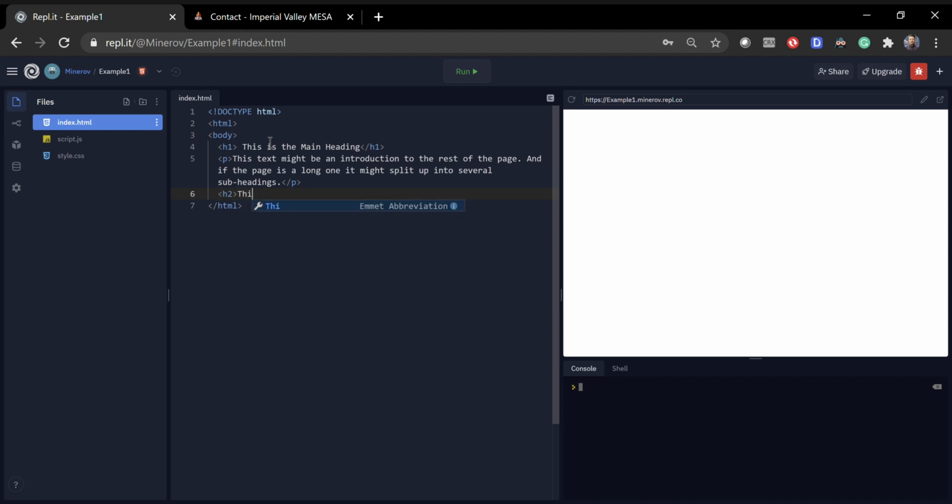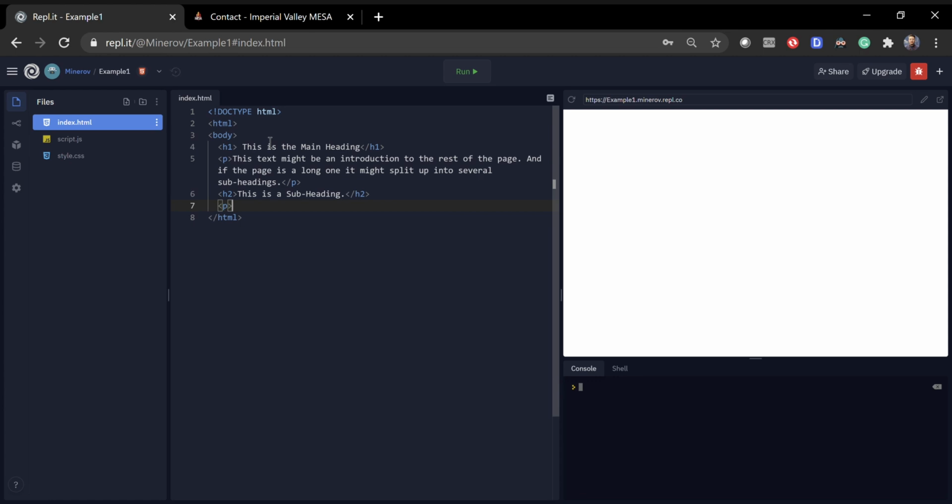And I'm going to keep it very short. This is a subheading. Okay, enter, period, and then again, we need our closing tag. So this is how it's supposed to look, our second subheading. Write down enter, and then we start on another paragraph.